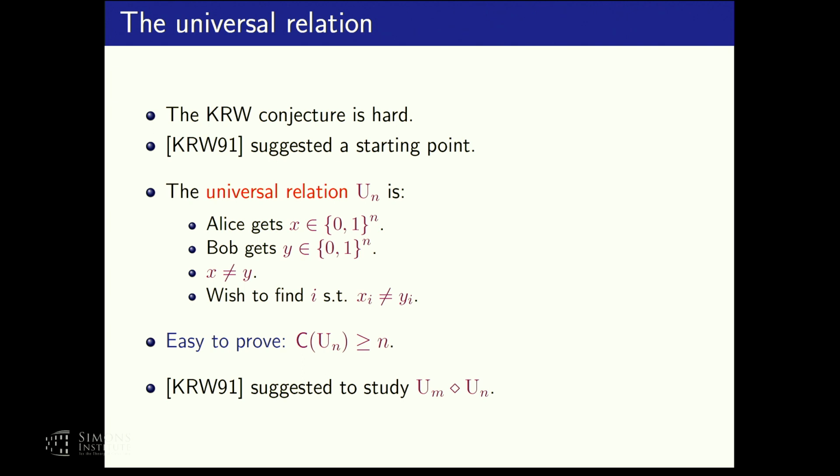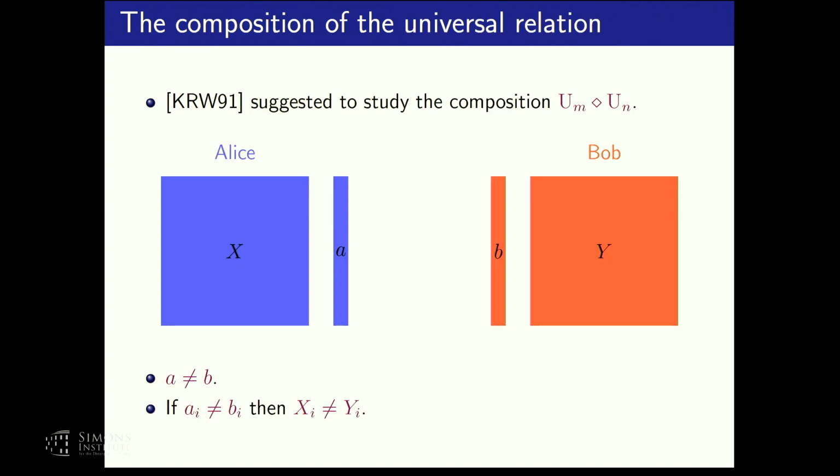Okay, so how do we even define this composition? Well, we define it in the following way. As before, Alice and Bob get two matrices, x and y, and their goal is to find an entry on which those two matrices differ. But now they cannot obtain the strings a and b by computing g on the rows because there is no function g. So instead we give a and b as additional inputs to Alice and Bob.